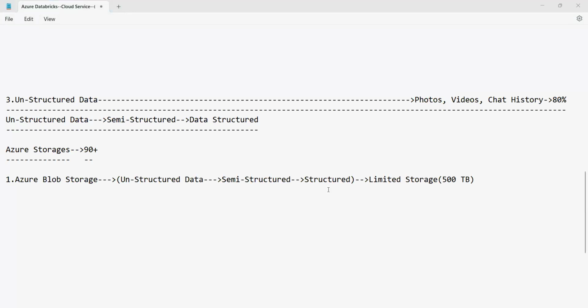Okay, so in the same way, you have the next storage. As Blob is a limited storage, if you have a very massive amount of data, how do you store it? You can store it in Azure Data Lake Gen 2. Azure Data Lake Gen 2 can store any kind of data, either structured, semi-structured, or unstructured. But this is called unlimited storage.